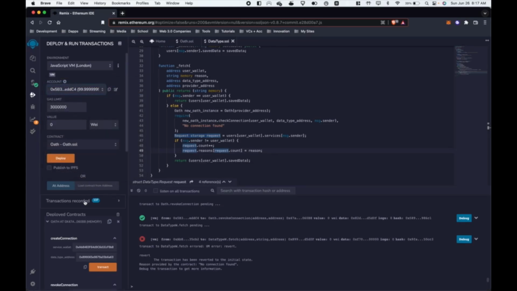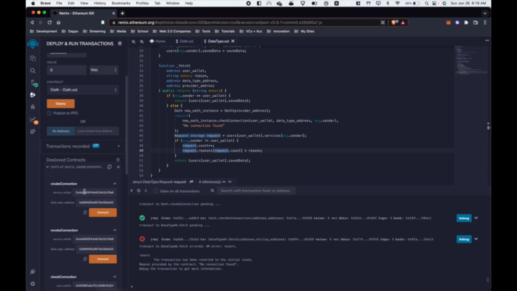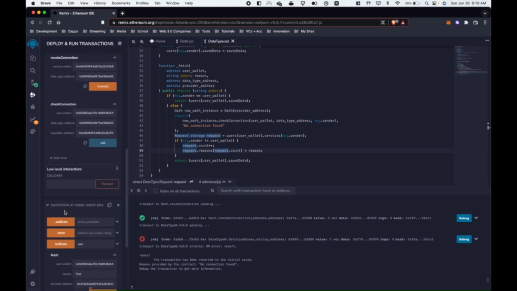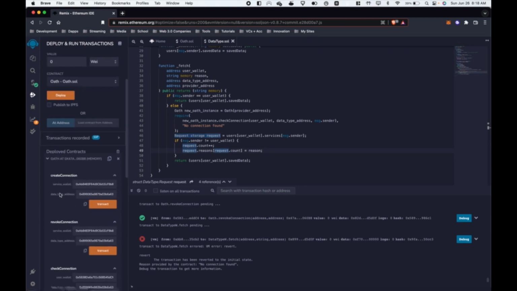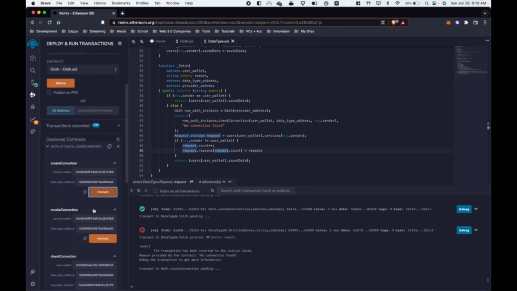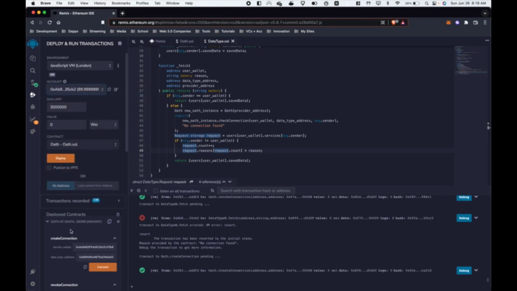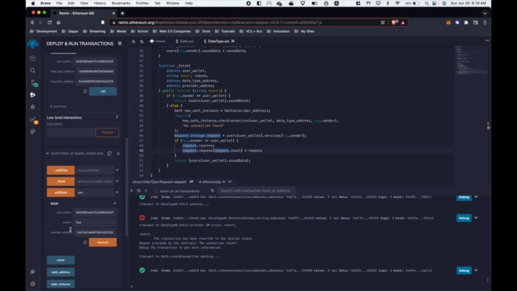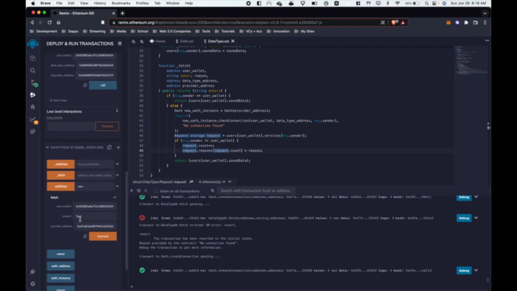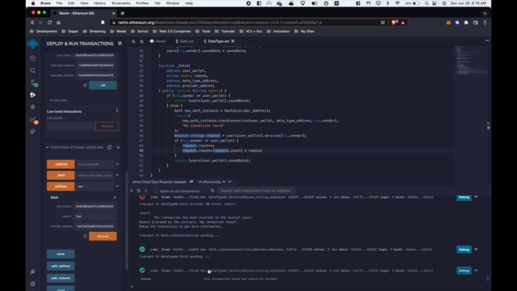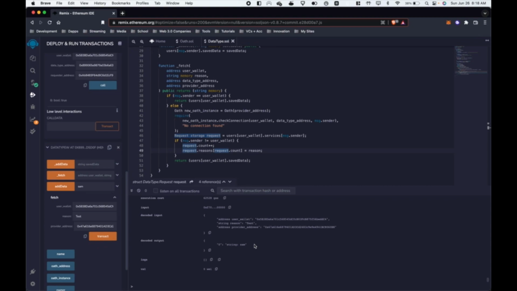So as a user, if I create a connection with a service address and I specify the data type contract of what data type I would like to provide the service, I create this connection, and then once I switch to the service address, if I would like to fetch for that user's name, I can specify the reason as to why I'm fetching it, put the user wallet of the data I'm trying to fetch, put in the connection provider's address, and get this transaction. And I can receive the name right here.